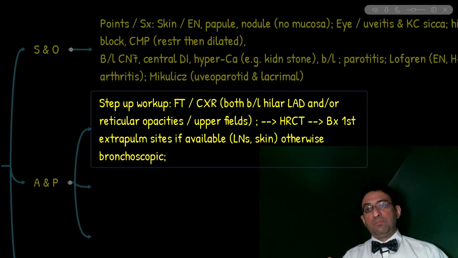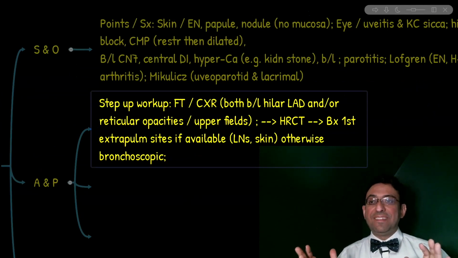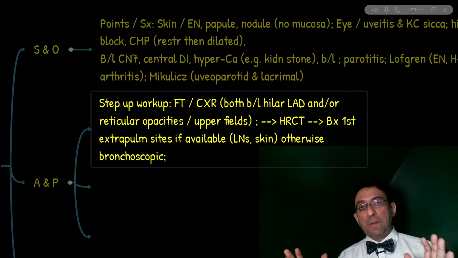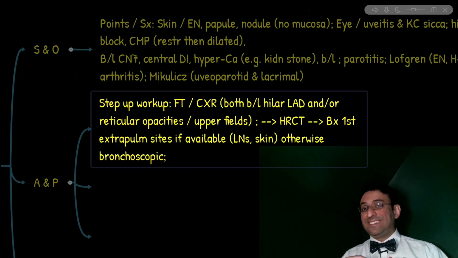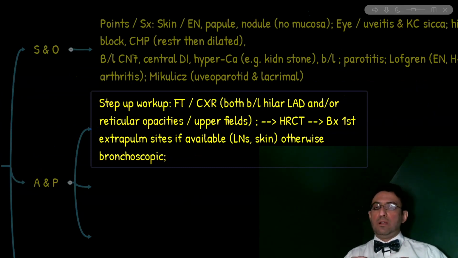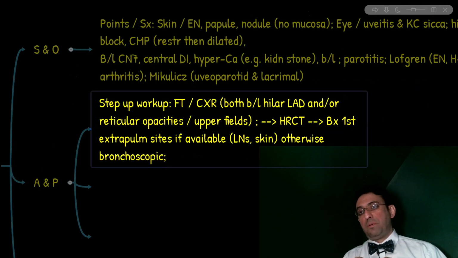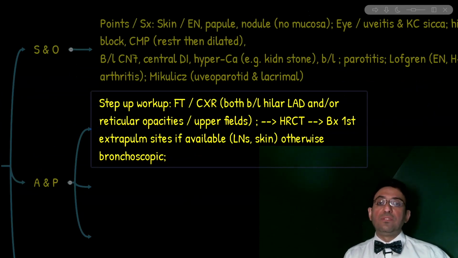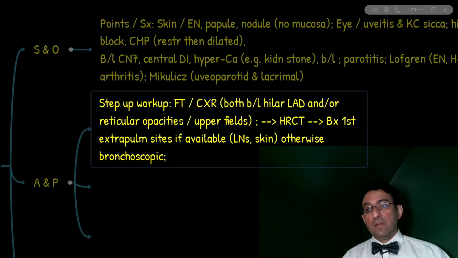However, remember, it's possible to just have reticular opacities. So the patient may not necessarily have hilar lymphadenopathy, but may have only these reticular opacities again in the upper lung fields, and that is strongly supportive of the diagnosis. Now, what's the next step after a suspicious chest x-ray? The next step is still not the biopsy, it is CT.